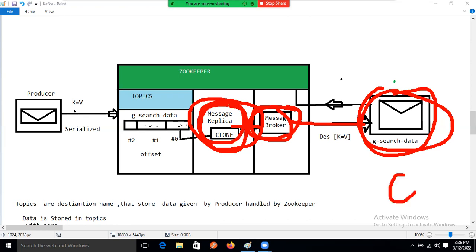Again, if one consumer will increase, then what will happen now? Then our zookeeper will create one more replica, and one more message broker will create, and that message will copy from the topic memory. Now clear?